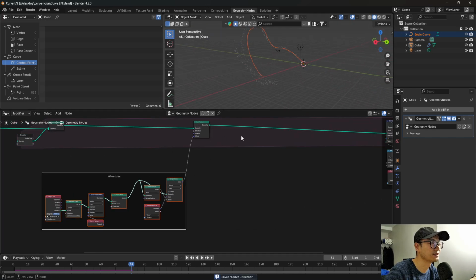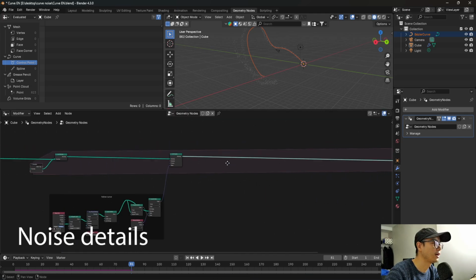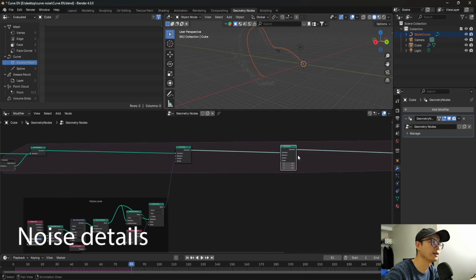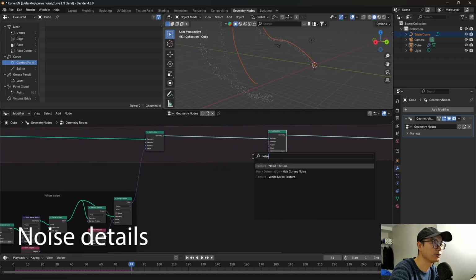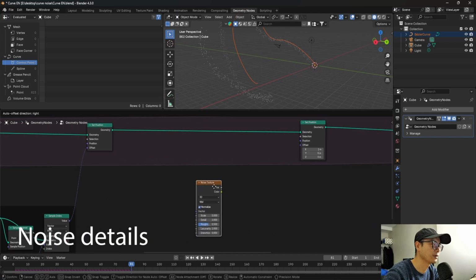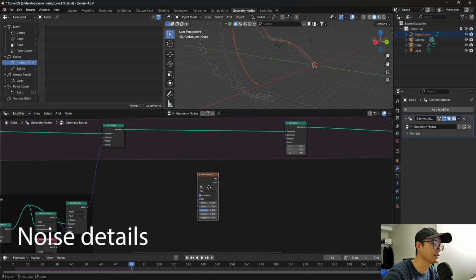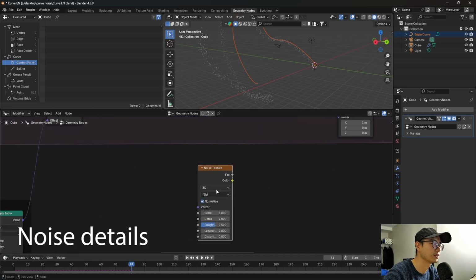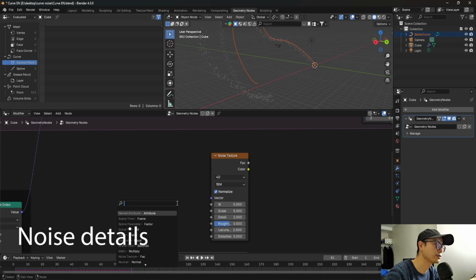So this is the reason why it's like this. And the second, we will add detail like the noise here. So here, very simple, I will use the noise. I don't know if there is other texture similar to noise texture. Other texture is okay. Just add what you want. We'll turn to 40, and I want the noise to change over time.